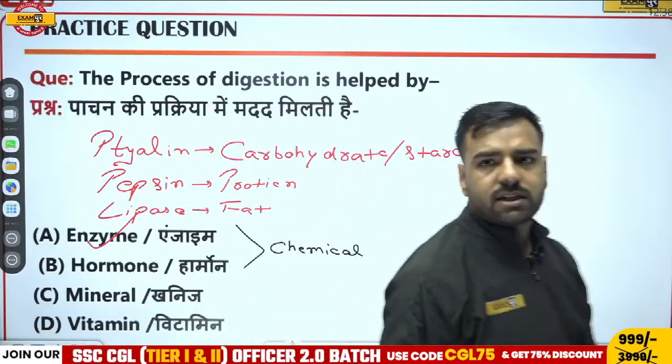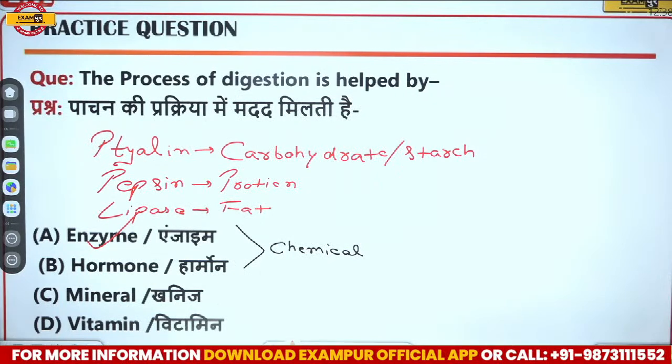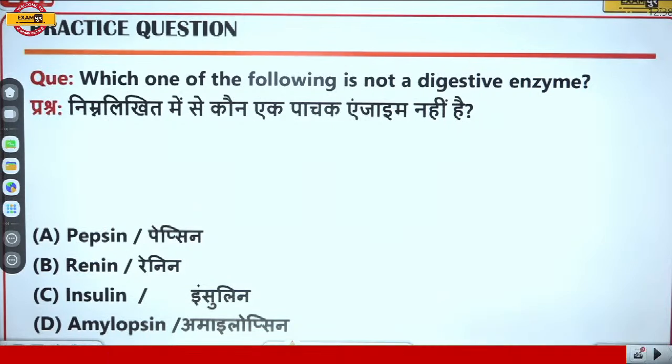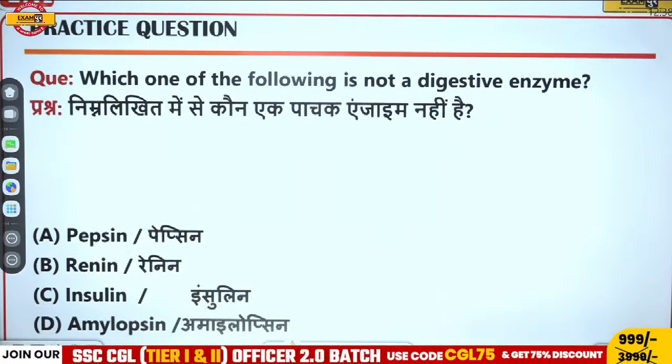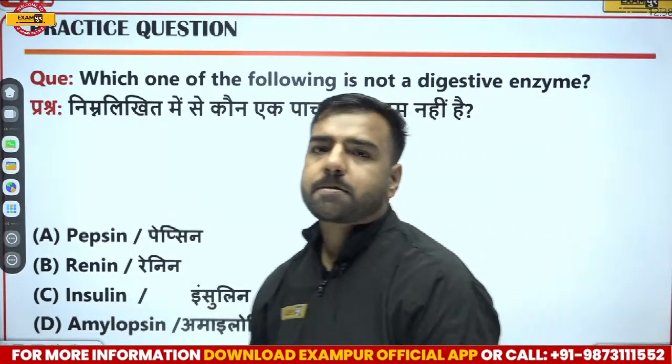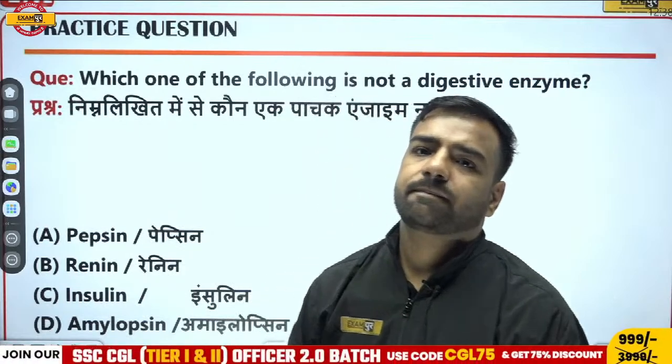Okay. So next we have: which of the following is not a digestive enzyme? We have four options: pepsin, renin, insulin or amylopsin. What do you think? What will be the correct answer over here? Waiting for the answer.